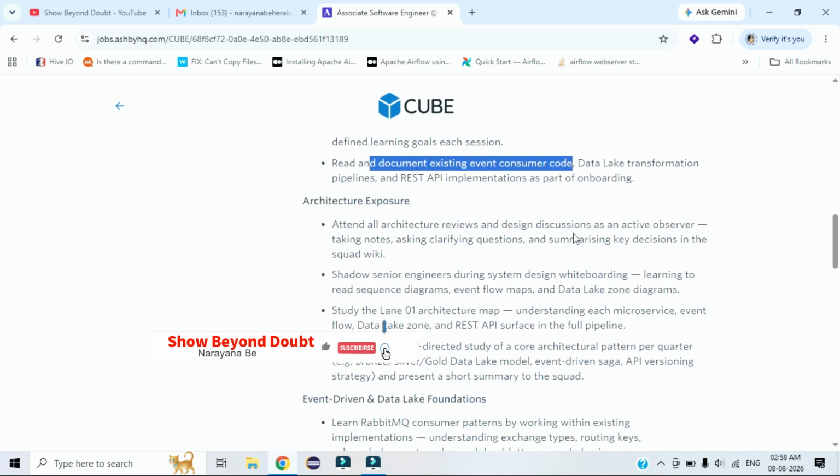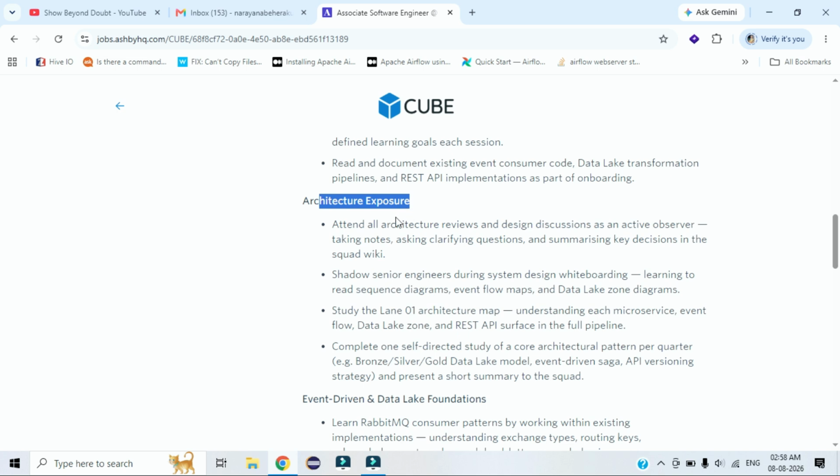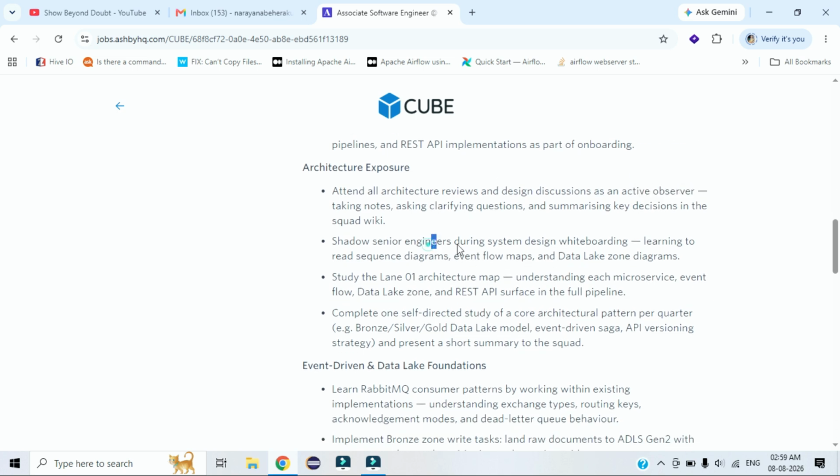So what is the architecture exposure the company is expecting from you? You have to attend all the architecture review and design discussions as an active observer. The second point they mention is to shadow a senior engineer during system design and whiteboarding, learning to read sequence diagrams, event flow maps and data lake zone diagrams.